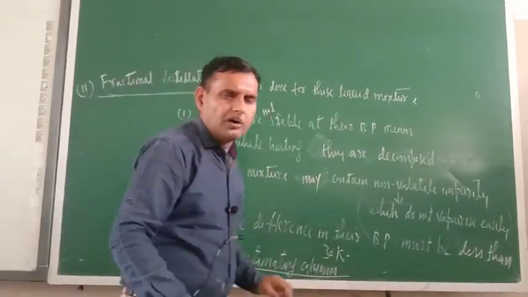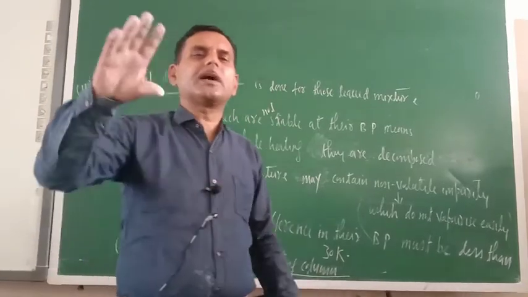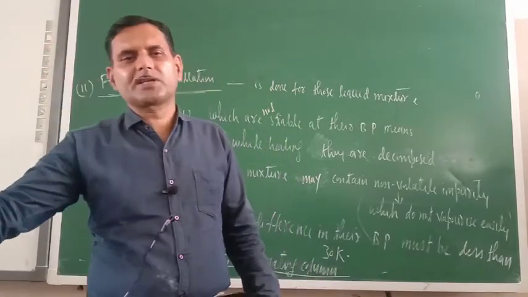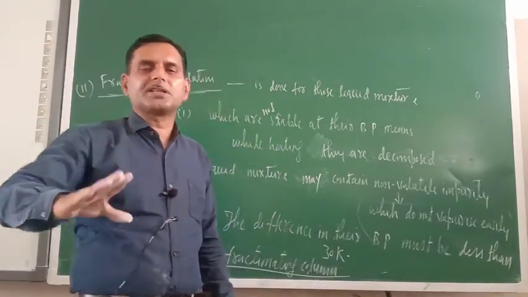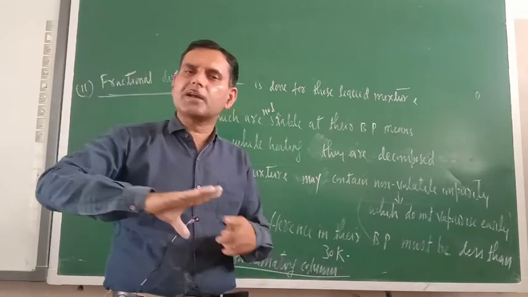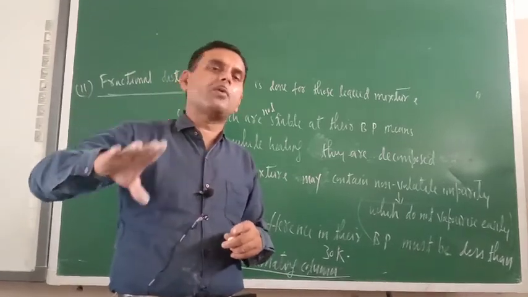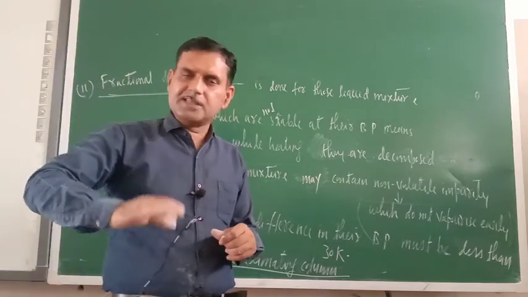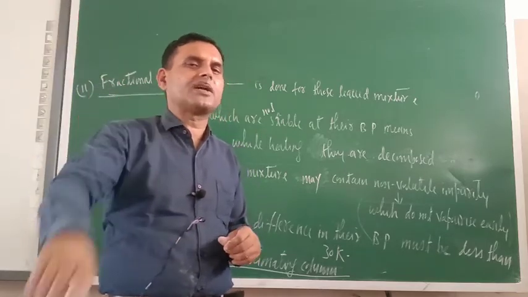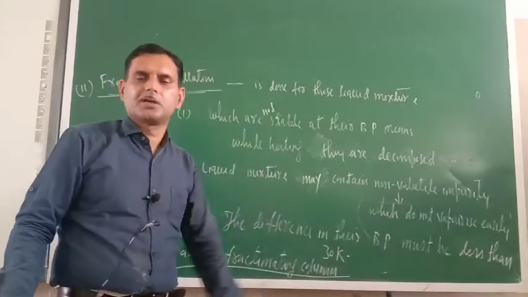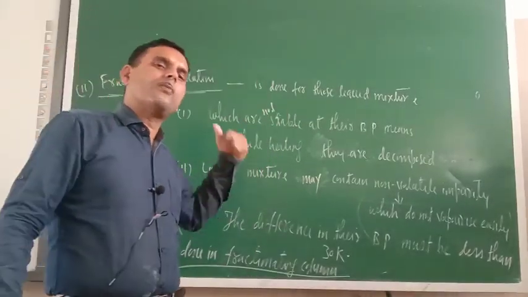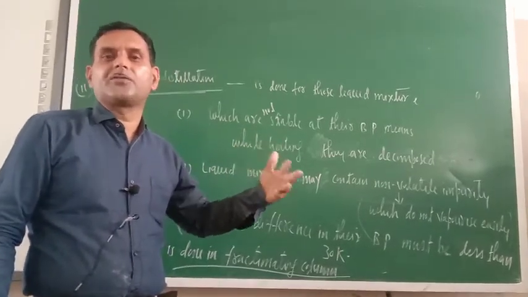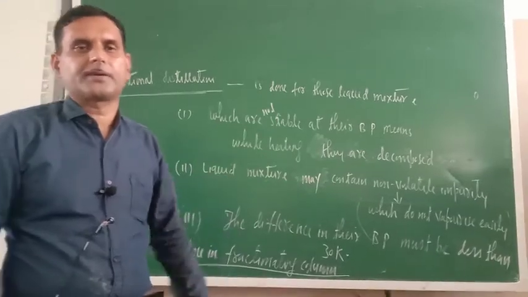Okay. So now you are ready with the two types of distillation: one is simple distillation, the other is fractional distillation. Simple distillation is done for those liquid mixtures whose boiling point difference is between 30 Kelvin to 50 Kelvin. If the boiling point difference is less than this, then simple distillation will not be used. Okay. So now let us go to that question. How can we separate two miscible liquids like acetone and water?